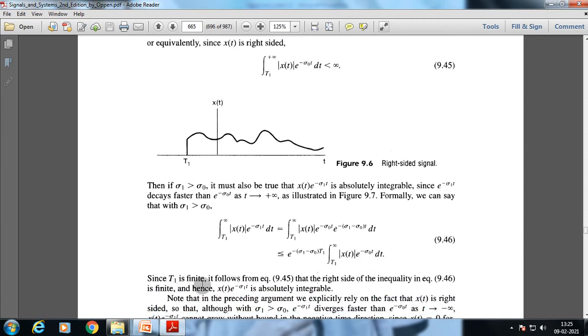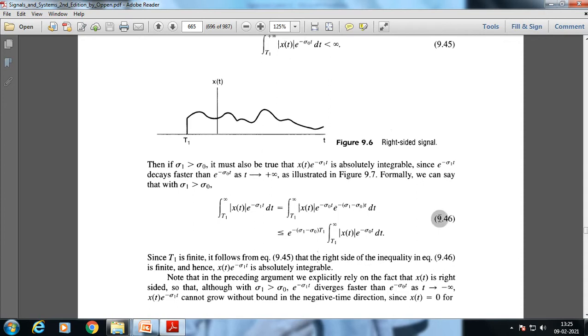Since capital T1 is finite, it follows from this equation that the right side of the inequality is finite. Hence, x of t e to the power minus sigma 1 t is absolutely integrable. Note that in the preceding argument we explicitly rely on the fact that x of t is right sided, so that although with sigma 1 greater than sigma 0, e to the power minus sigma 1 t diverges faster than e to the power minus sigma 0 t as t tends to minus infinity, x of t e to the power minus sigma 1 t cannot grow without bound in the negative time direction.